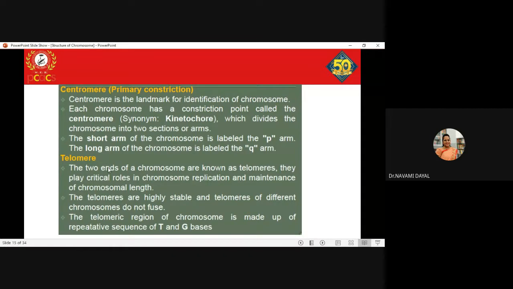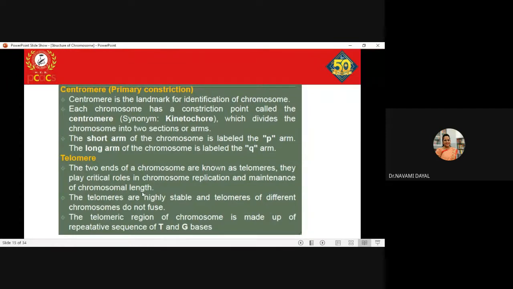Coming to telomere. Telomeres are nothing but the ends of the chromosomes. They play a critical role in chromosome replication and maintenance of chromosomal length. So telomeres are very important. They do not allow any loss of chromosomal genes during the replication part.